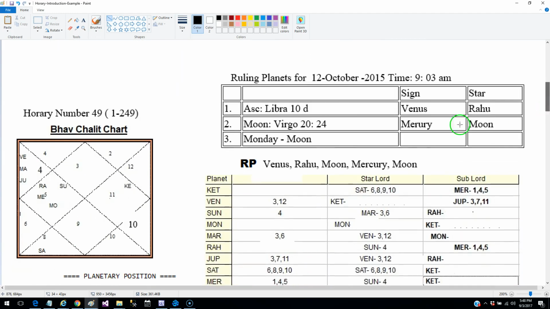And this is the query chart. Now this ascendant Gemini is not coming from the time of asking the question or time of judgment. It's coming from this number, and this is a horary chart. And then another concept that is very popular in Krishnamurti's horary astrology is the ruling planet. So what are the ruling planets?